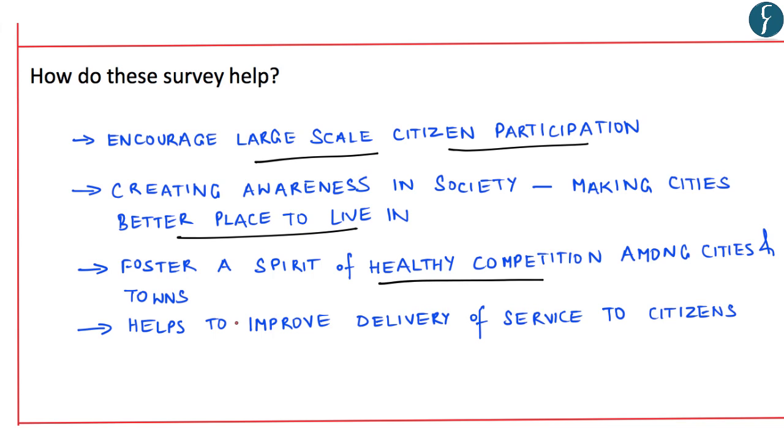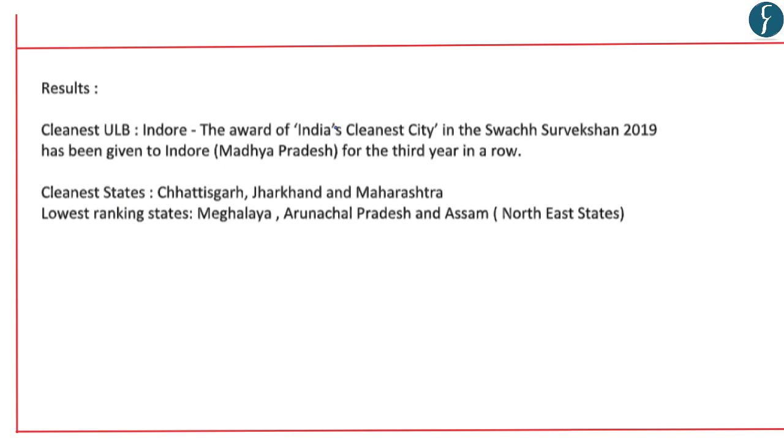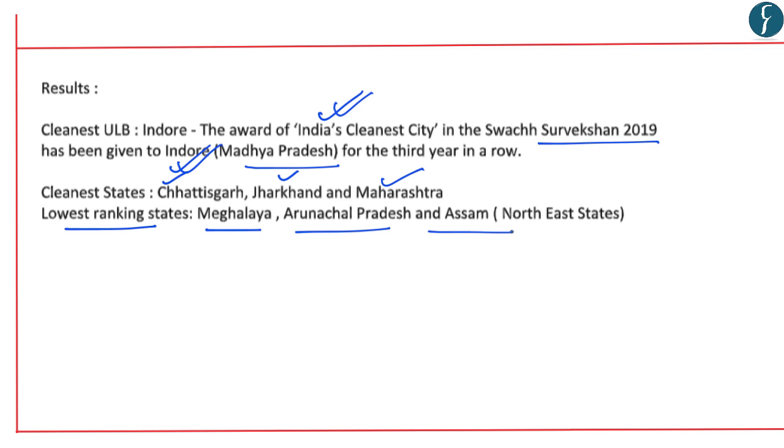Now this topic in your prelims examination gets covered under social development, and in your mains it gets covered under GS paper 2, specifically under social justice. The award of India's cleanest city in the Swachh Survekshan 2019 has been given to Indore in Madhya Pradesh, whereas the cleanest states are Chhattisgarh, Jharkhand and Maharashtra, and the lowest ranking states are Meghalaya, Arunachal Pradesh and Assam.